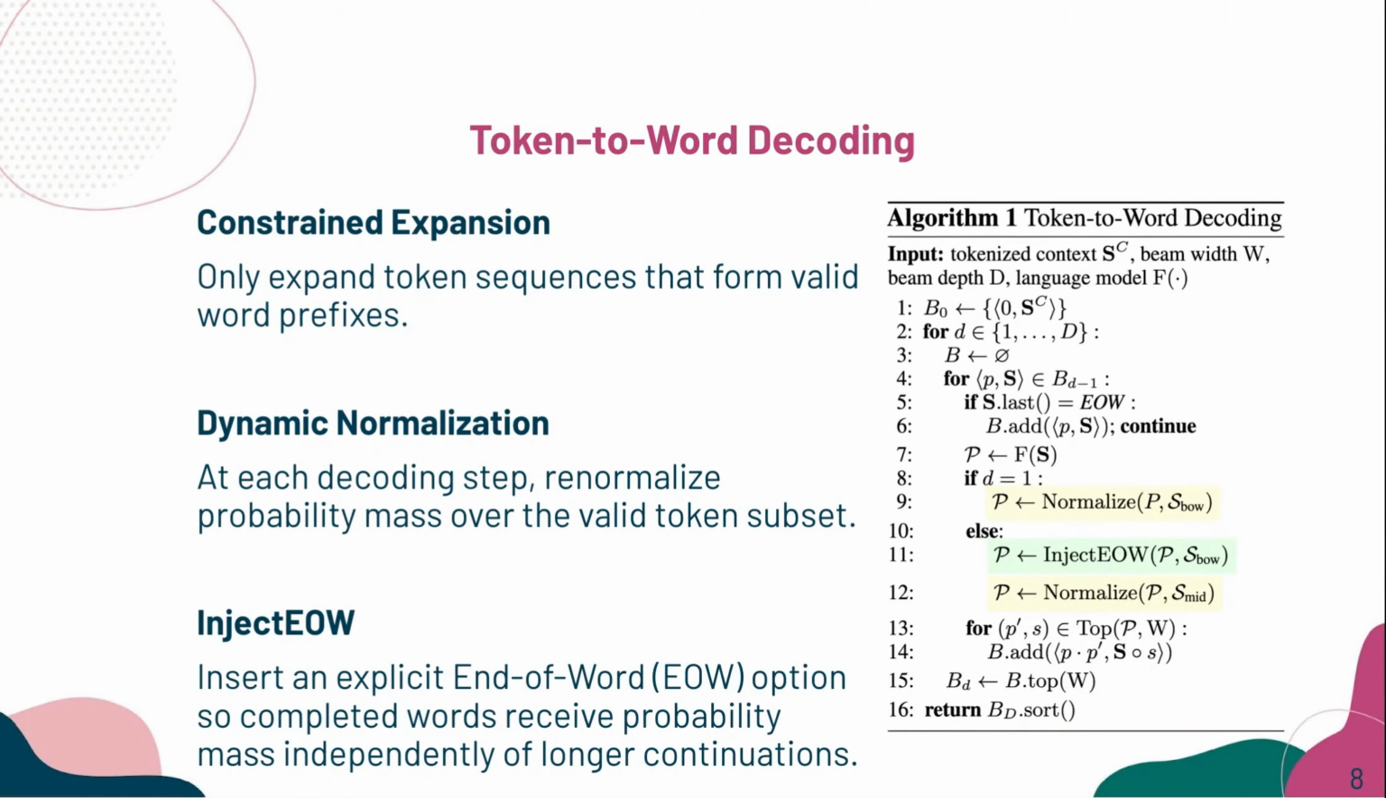Our token-to-word decoding algorithm has three main changes. First, constraint expansion. We only expand token sequences that can form valid word beginnings. Second, dynamic normalization. At each step, we renormalize the probability over the allowed tokens so that the total probability stays correct. Third, we add an end-of-word option. This makes sure that a completed word gets its own probability, instead of sharing it with longer words that continue from the same prefix. Together, these steps give us a correct and accurate probability distribution over words.